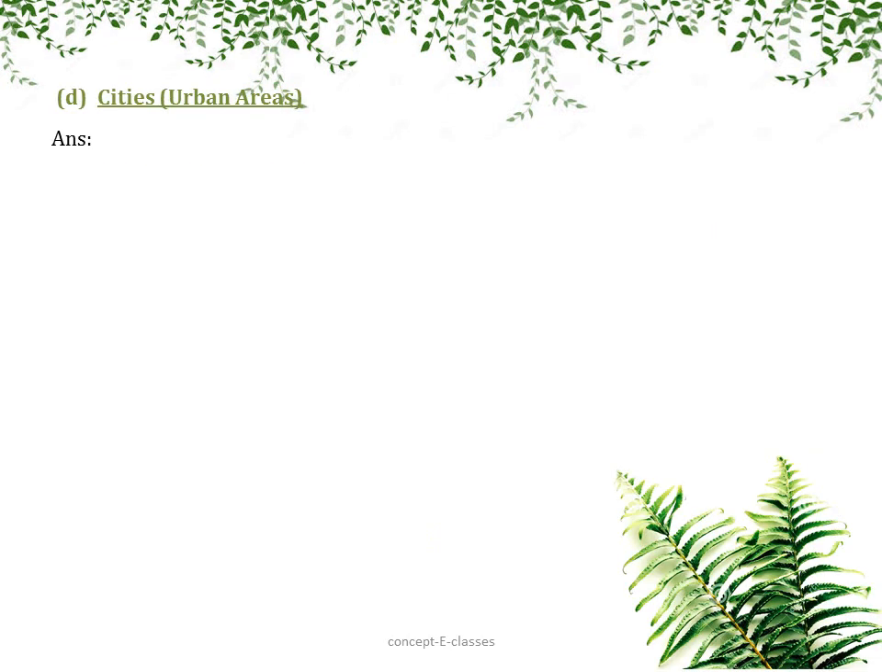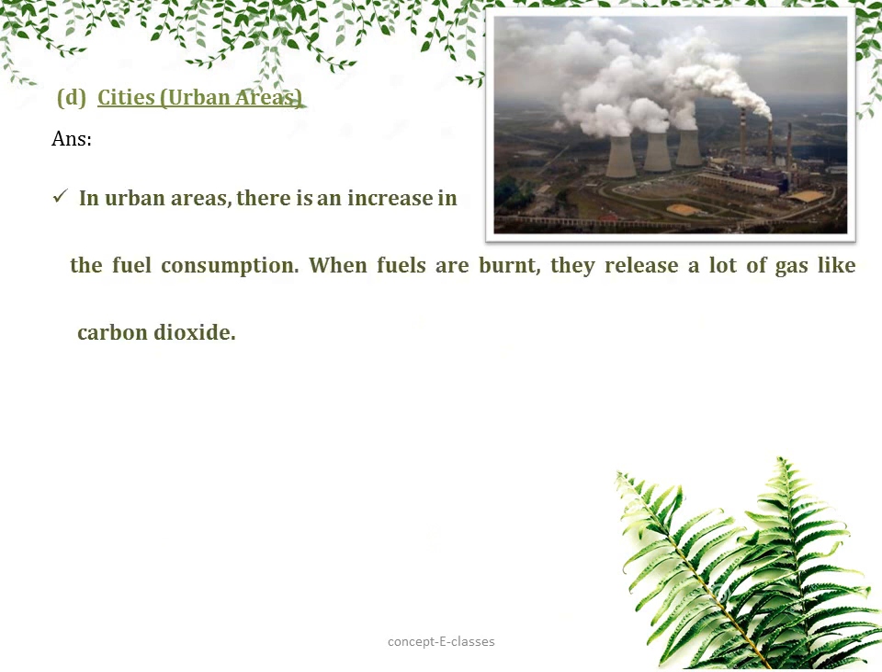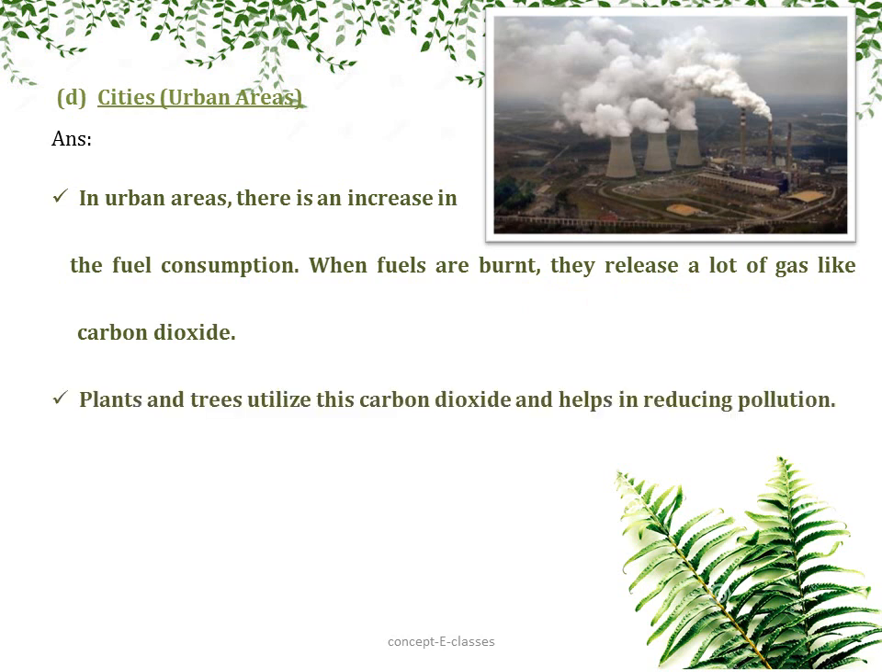Now let's see the effects of deforestation in cities. We know in urban areas there is an increase in fuel consumption. That is, we all use automobiles and there are factories and industries, and all the fuels are burnt to get energy. When these fuels are burnt, they release a lot of gases like carbon dioxide, carbon monoxide, sulfur dioxide, etc. Plants and trees usually utilize this carbon dioxide and help in reducing pollution.